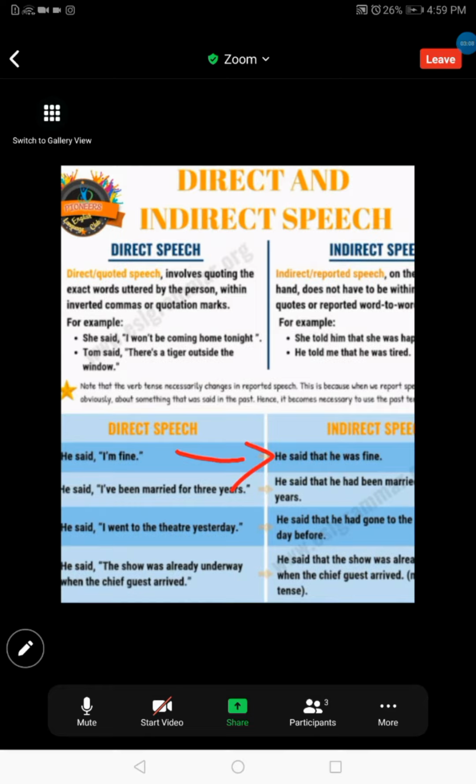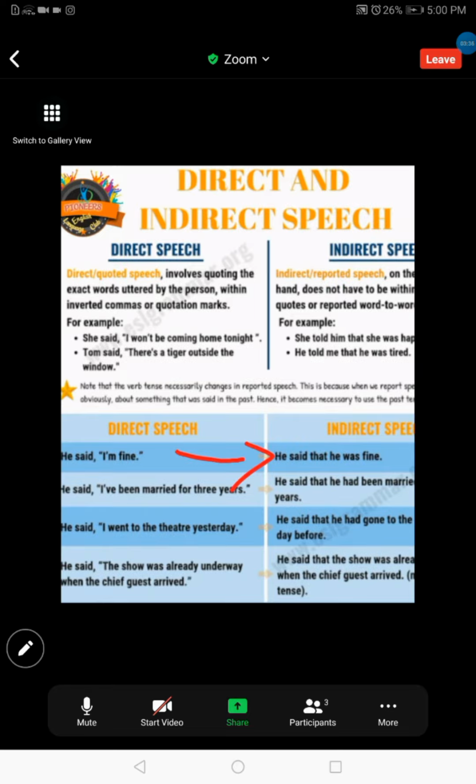So the simple present will go for simple past. And we always report the words by saying he said, she told, he told, they said, she tells, he tells. We can do it in present as well as past. So, he said that.